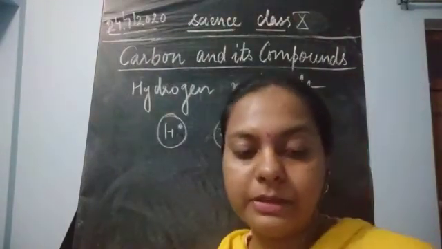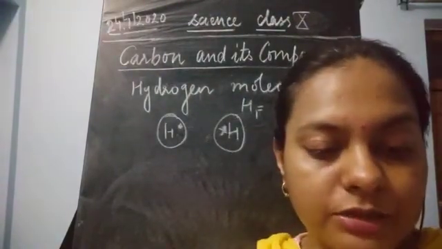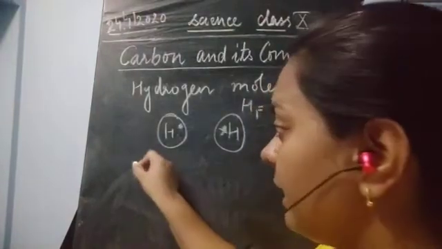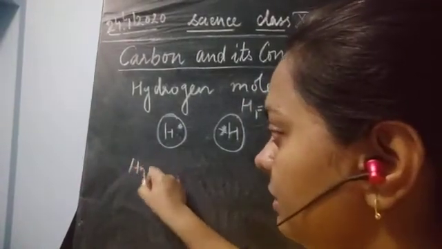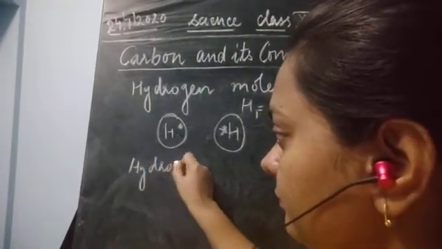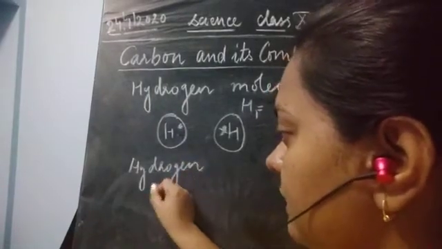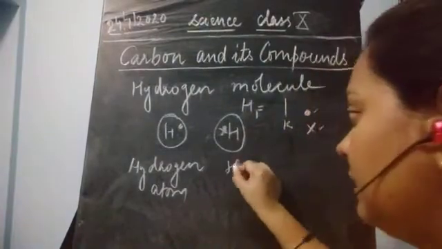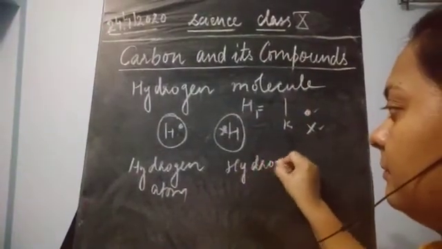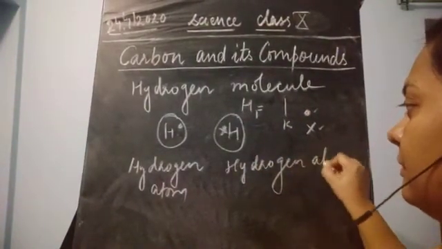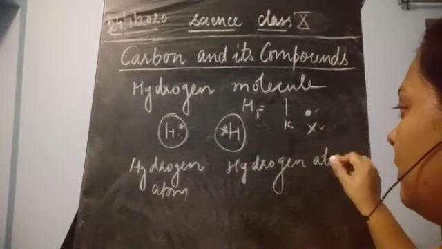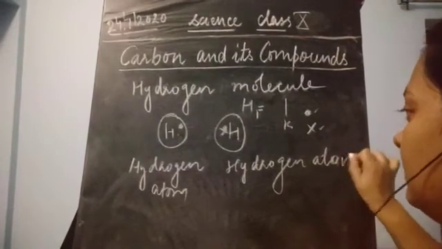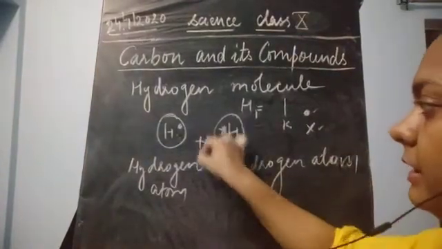Okay, so what happens for forming one hydrogen molecule? This is one hydrogen atom, and this is another hydrogen atom. Now these are going to combine with each other.